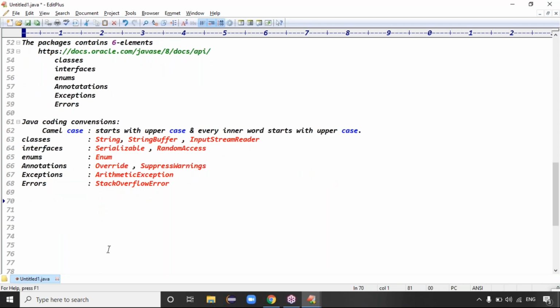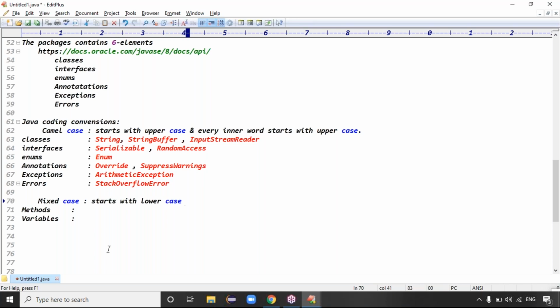Good. So next one is methods, guys. I said the class contains methods, right? What is the methods convention? Methods and variables will follow the same convention, guys. What is the convention? It is the mixed case convention, right? So what is mixed case? When it comes to mixed case, it starts with lowercase. Starts with what? Lowercase.